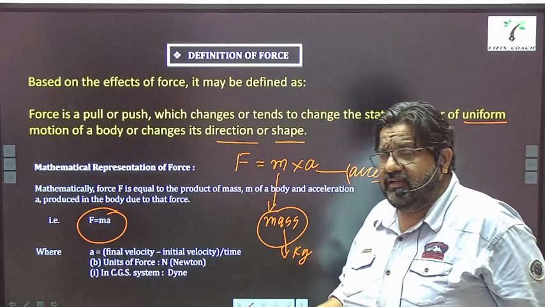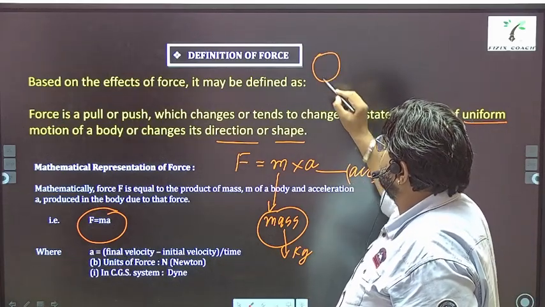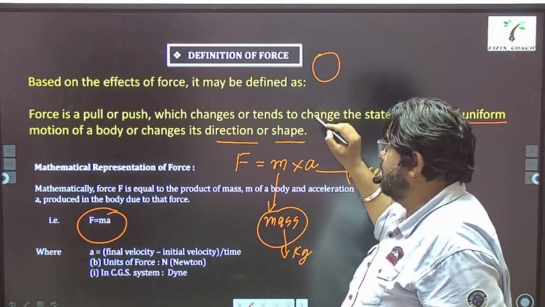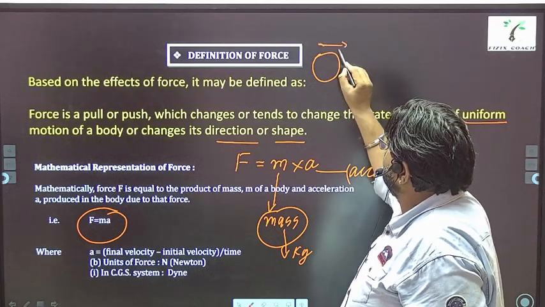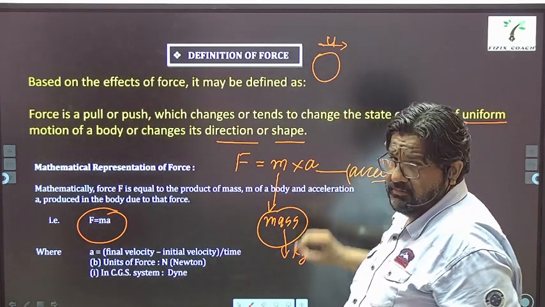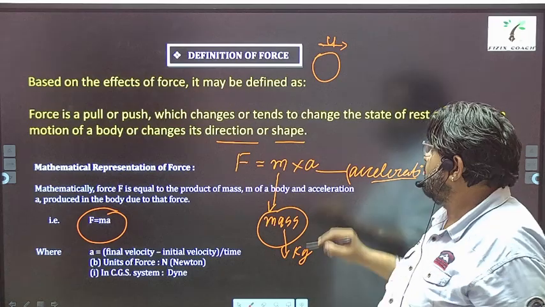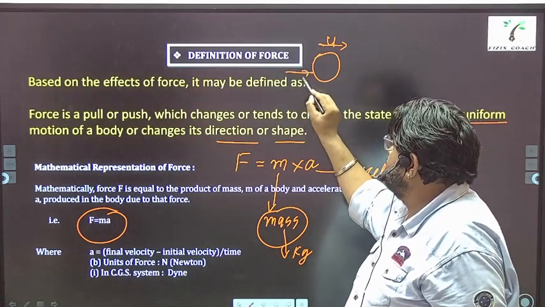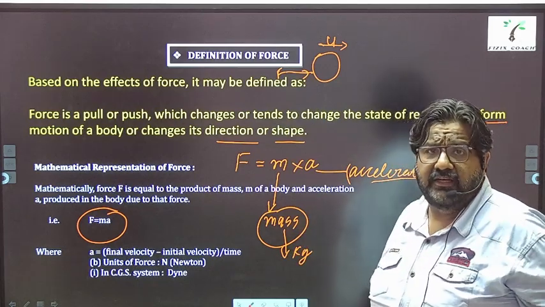So let us take an example. If you have an object or a car or a ball, and it is moving with a speed u, where u represents the initial speed, and someone pushes it from the back, it applies a force F on it.